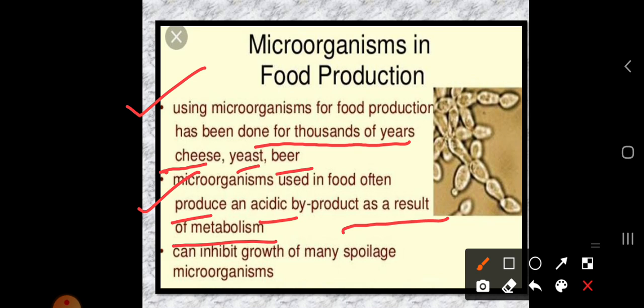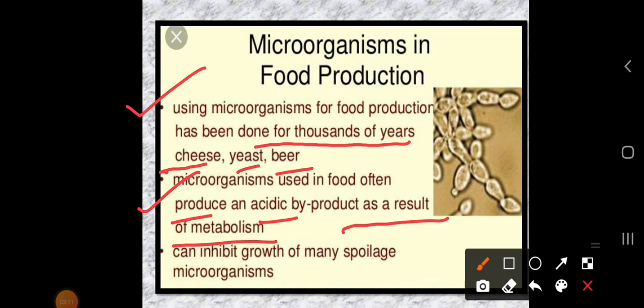So dear students, when we talk about how to prepare beer, beer is nothing but the juice of fruit itself. If we keep the juice of fruits for a long time, then what happens? By using some bacteria or other microorganisms, it is easy to convert it into beer.